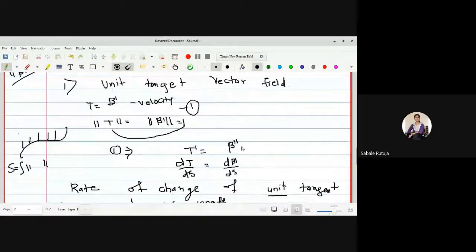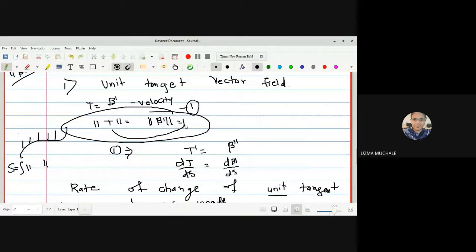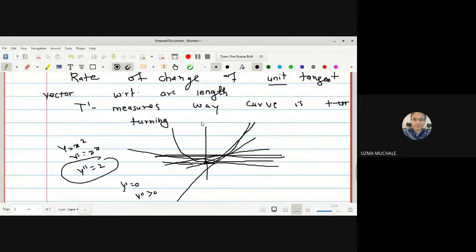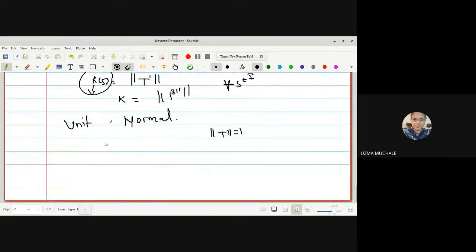Yes, ma'am. Here in equation 1 we saw that norm of T is equal to 1. So if norm of T is equal to 1, I can use the definition of norm, T dot T is equal to 1. Right? X dot X is nothing but norm of X squared.